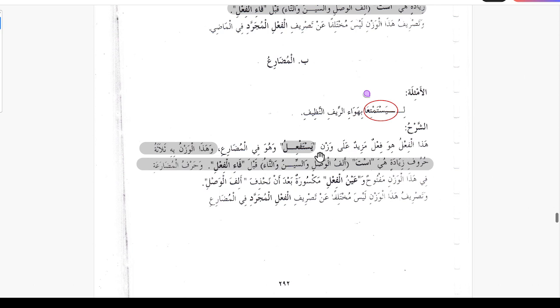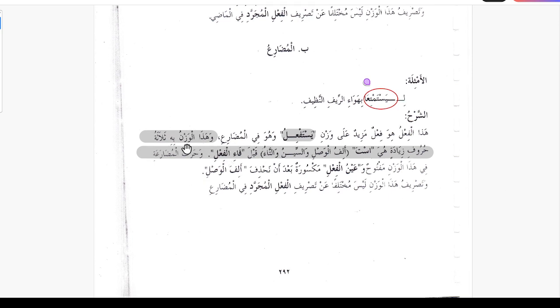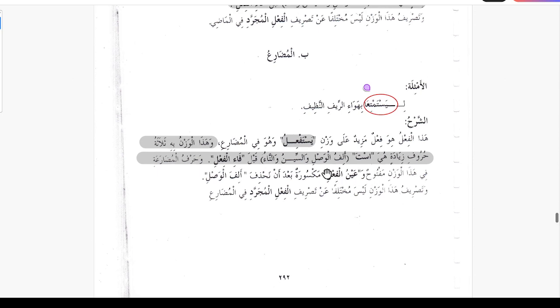Hazal fe'lu huwa fe'lun mazidun ala wazni yastaf'ilu, this verb is fe'l mazid on the pattern of yastaf'ilu, wa huwa fe'l mudari. This is for the case of fe'l mudari. Wa hazal waznu bihi salasatu hurufin ziyadatin hiya, and this pattern has the three additional letters, alif, sin and ta. Aliful wasli, sin, wa tau, qabla fa'al fe'li. Wa harful mudarati fi hazal wazni maftuhun. So the harful mudari, whether adding two letters or three letters, they all are maftuh, they have a fatha, just like yastaf'ilu.